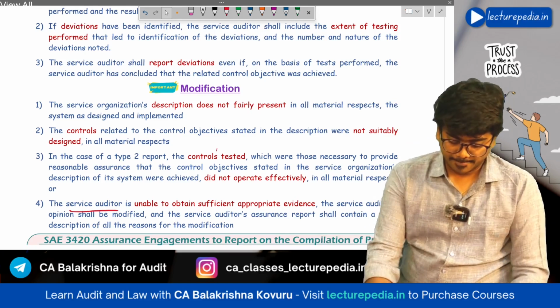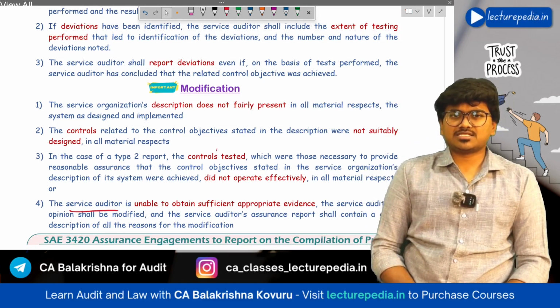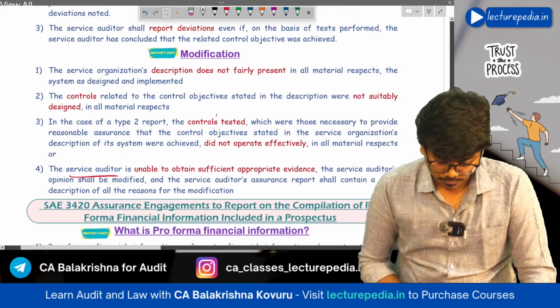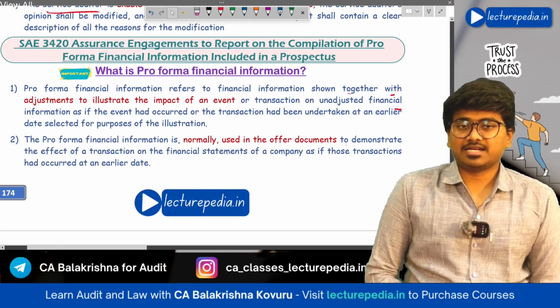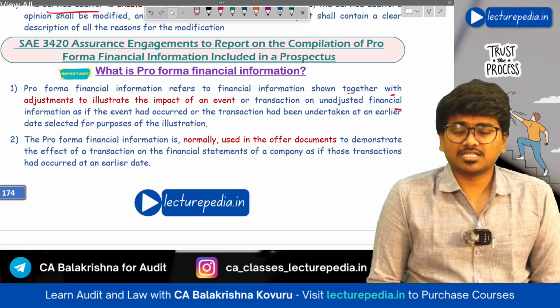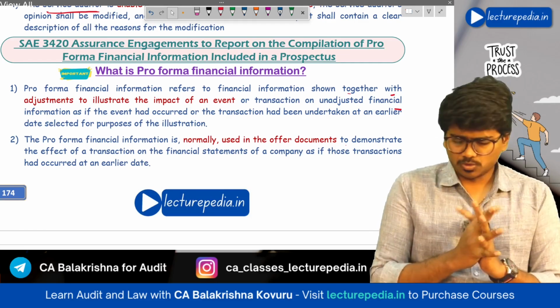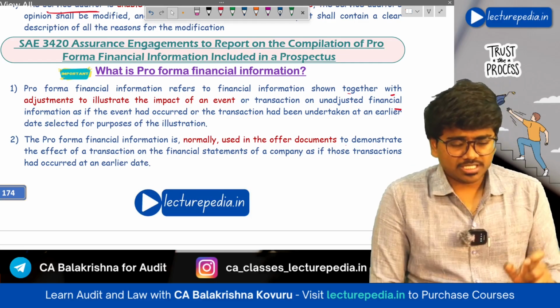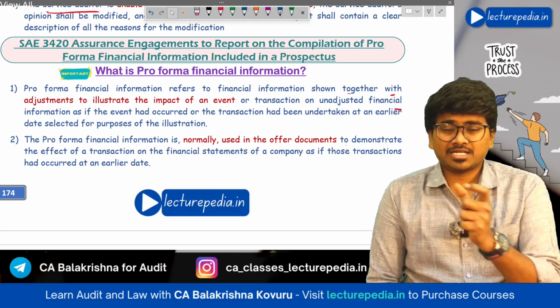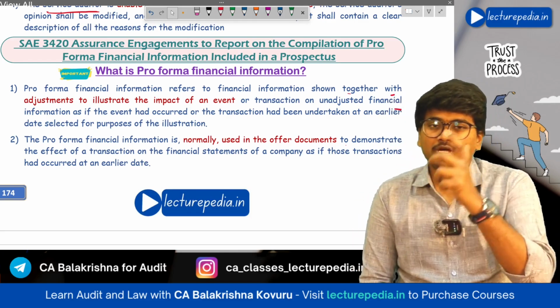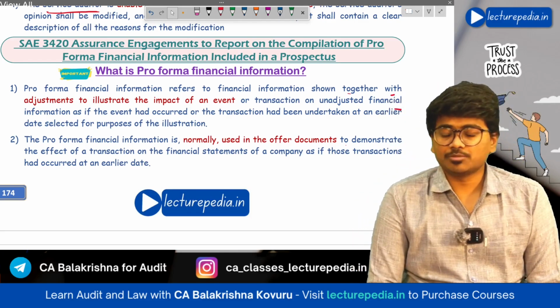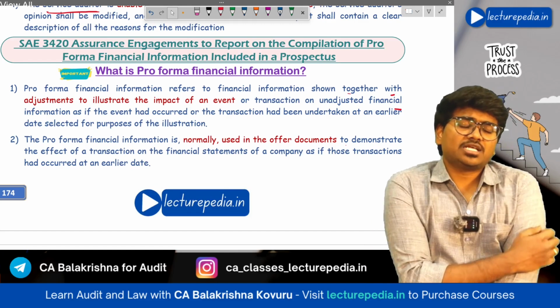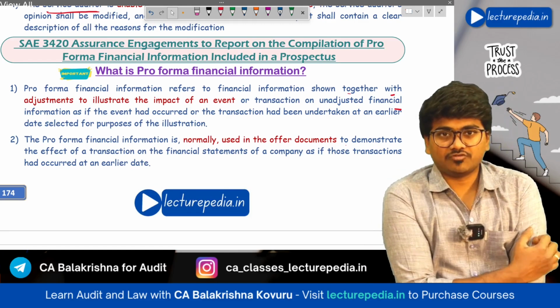Hope that is clear. So by this we have completed revision of SAE-3402. Now moving to the next standard, which is SAE-3420. Now this standard deals with the auditor or the practitioner providing assurance on pro forma financial information that will be presented in a prospectus. Now the question that might arise is, what is meant by pro forma financial information?